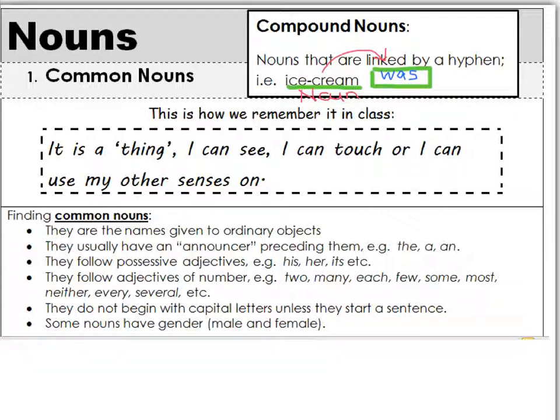Well, you call it a proper noun then. A proper noun is always a noun that starts with a capital letter. Can you note that this one is not a capital letter, so this cannot be a proper noun, and it is the name of a place or a person.